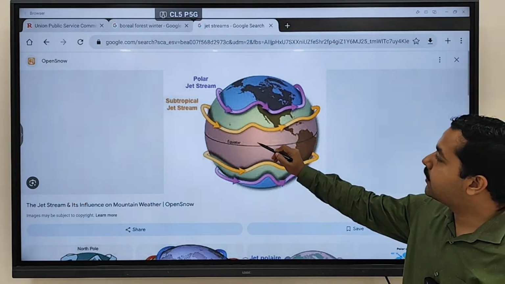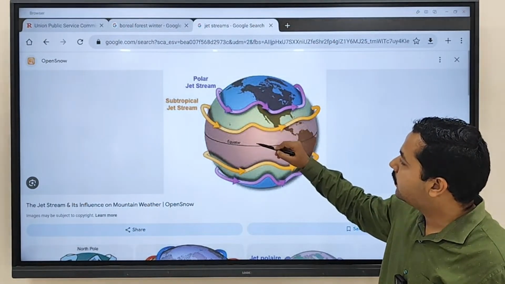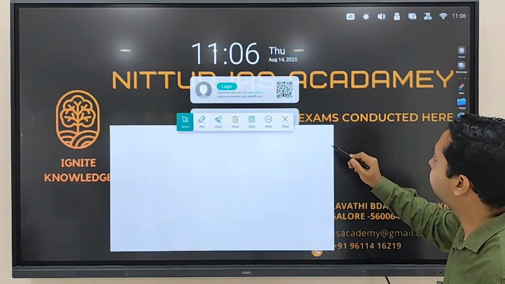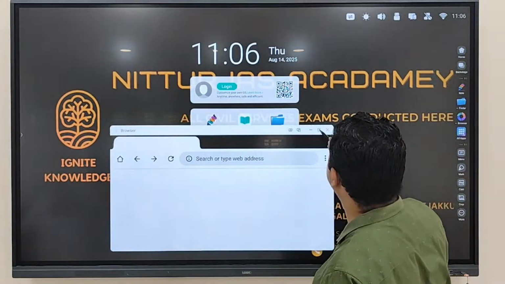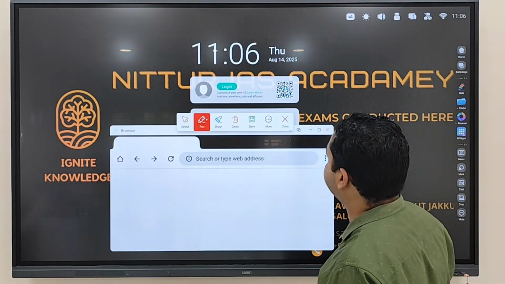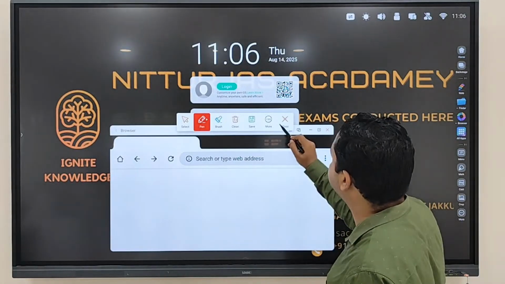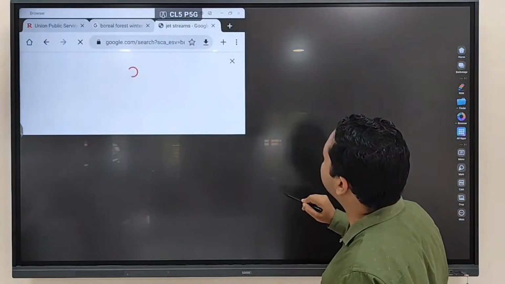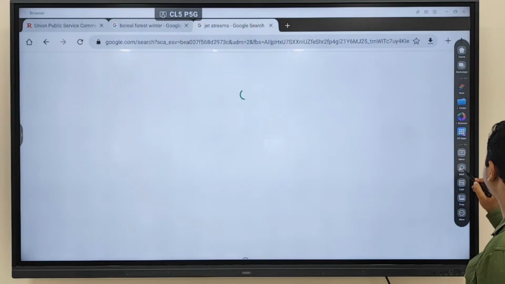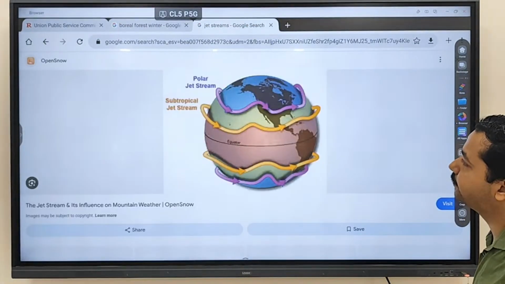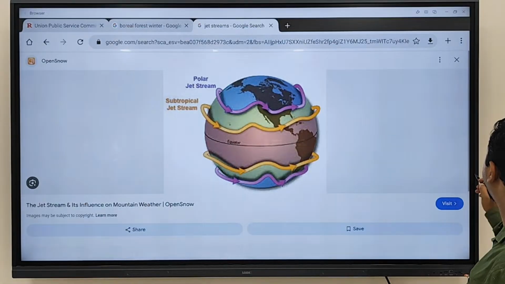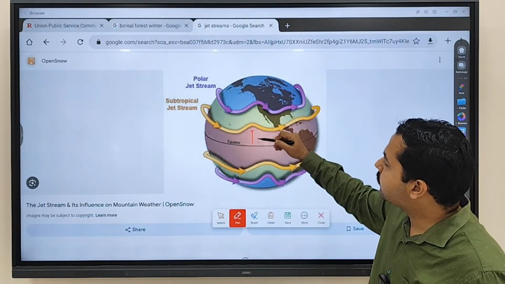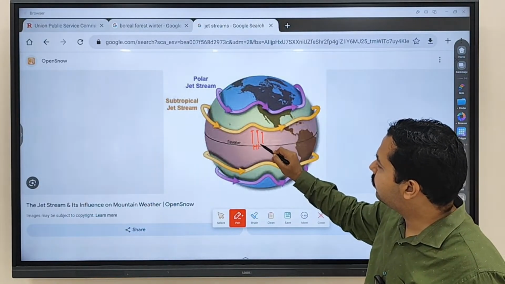So from the equator, as we discussed, in upper latitudes, what is happening? Now from here to here we discussed wind is flowing from high pressure to low pressure.